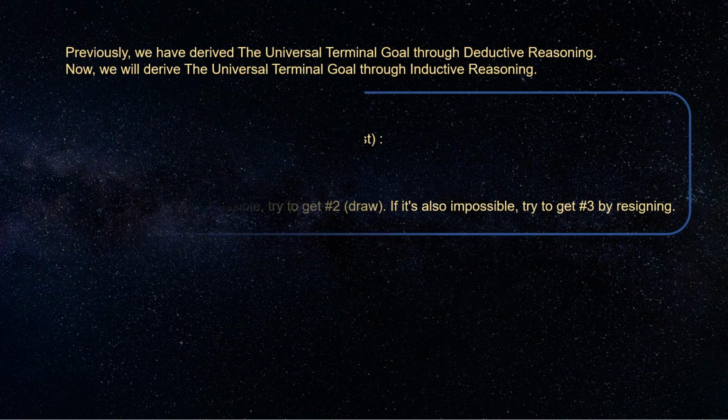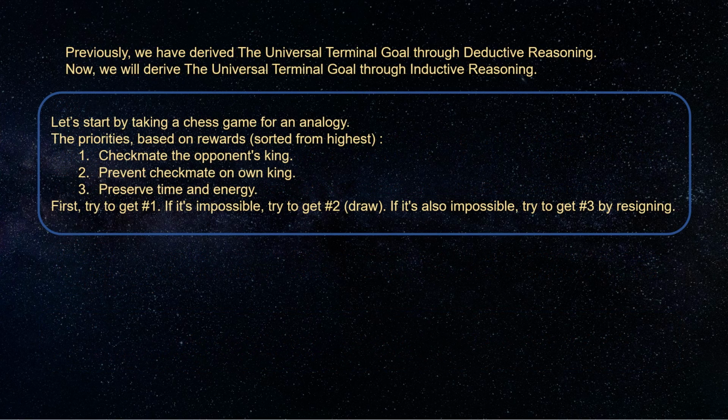Let's continue the inductive reasoning by taking a chess game for an analogy. Here are the priorities, based on rewards, sorted from highest. Number 1, checkmate the opponent's king. Number 2, prevent checkmate on own king. Number 3, preserve time and energy. First, try to get number 1. If it's impossible, try to get number 2, which is a draw. If it's also impossible, try to get number 3 by resigning.